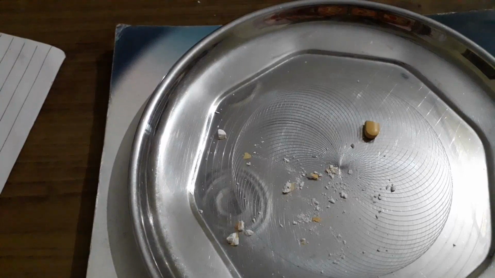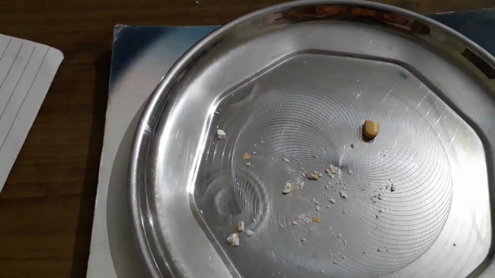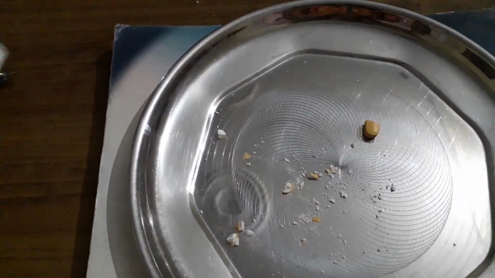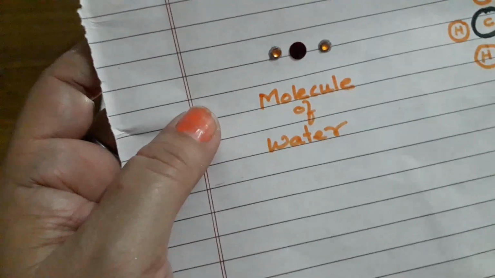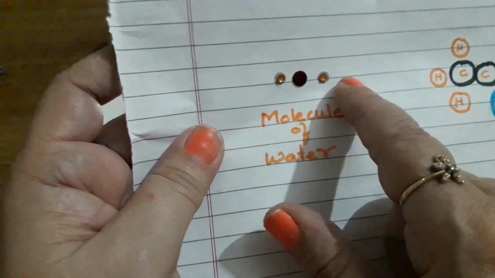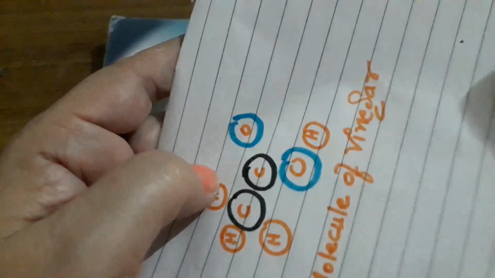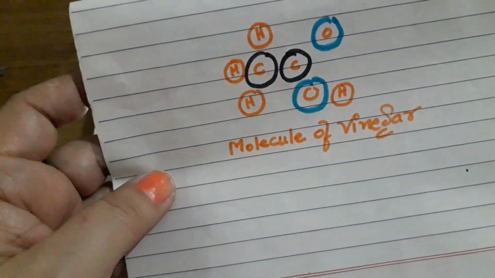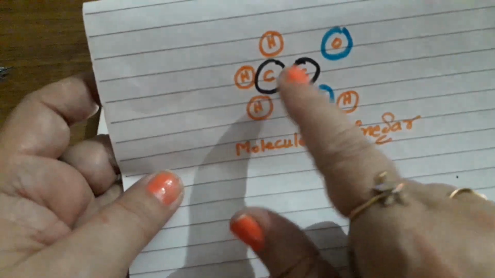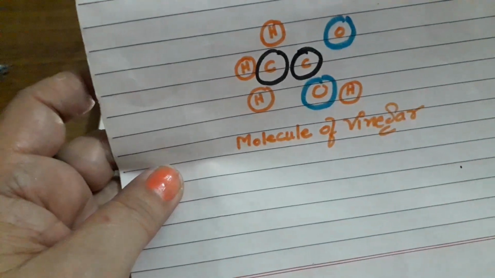Like you children know, salt is salty but sugar is sweet in taste. This is due to different arrangement of molecules in different compounds. Students, you can see this is the molecule of water. I told you earlier, this is oxygen in the center, and on either side there are two hydrogen atoms. Now children, this is the molecule of vinegar: two carbon atoms in the center, four hydrogen and two oxygen.